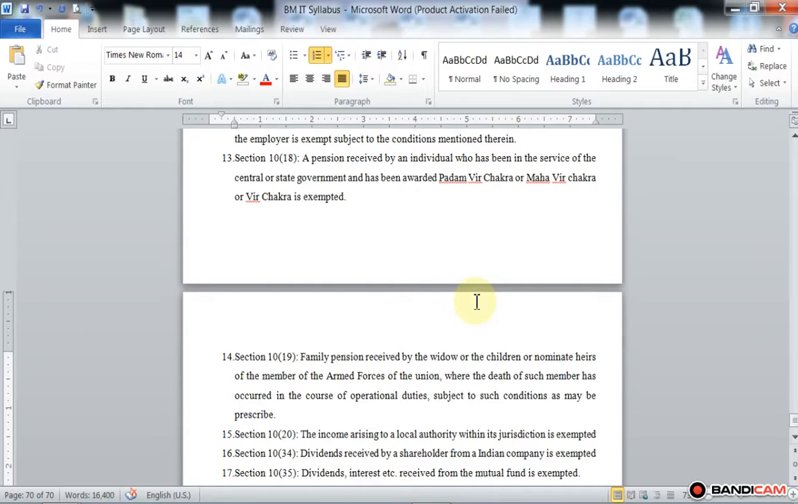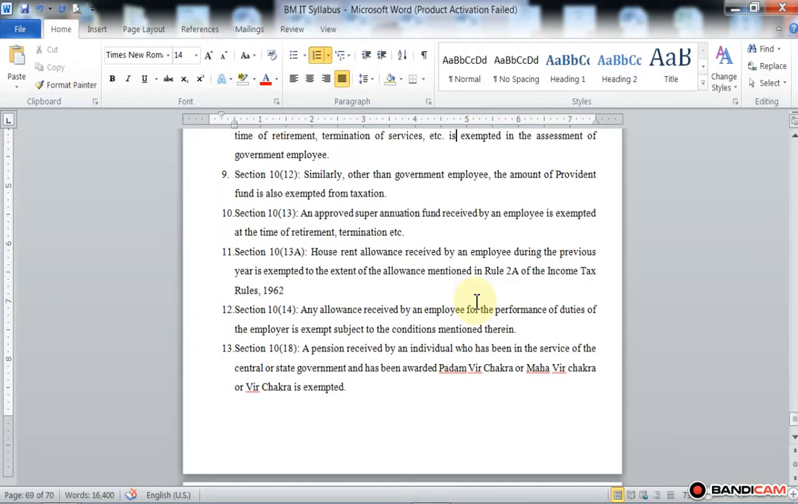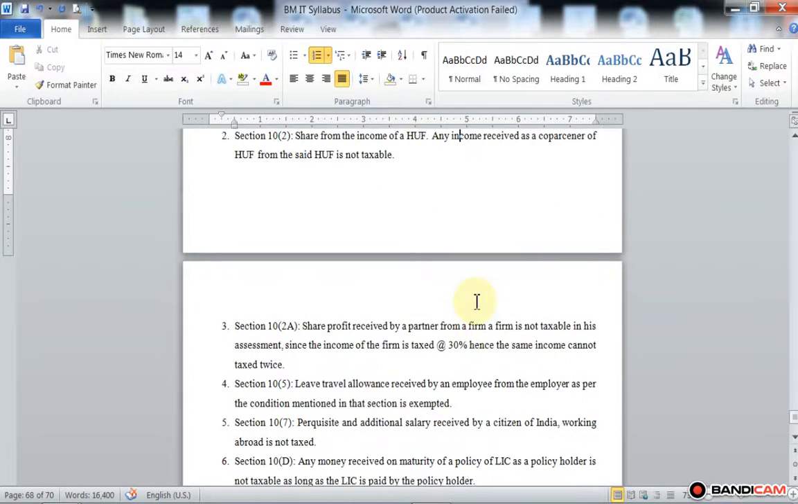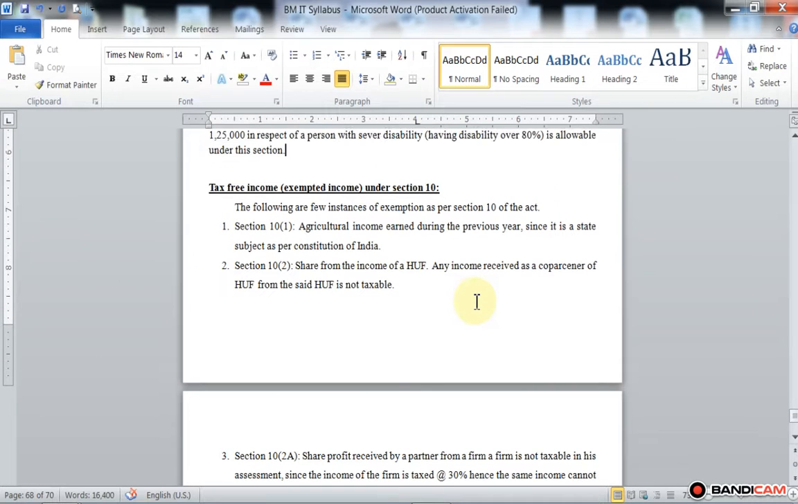Then next one is section 10 subsection 35. Dividends, interest, etc. received from a mutual fund are exempted. It means if the member has received a dividend or interest from a mutual fund, then all dividend or interest is exempted from tax, or tax free income of the assessee. So here we studied 17 exempted incomes under section 10. Remember these exemptions; these incomes are exempted or tax free income.